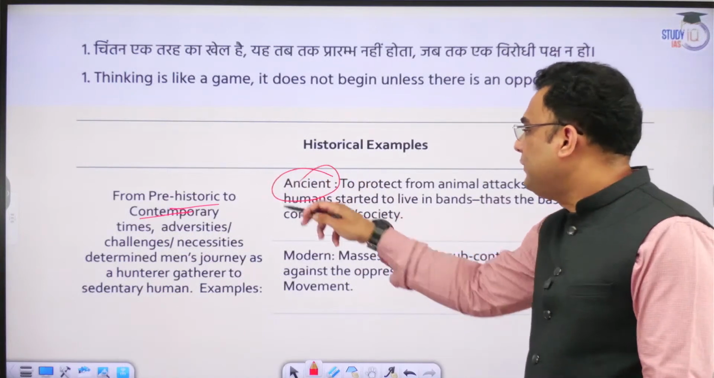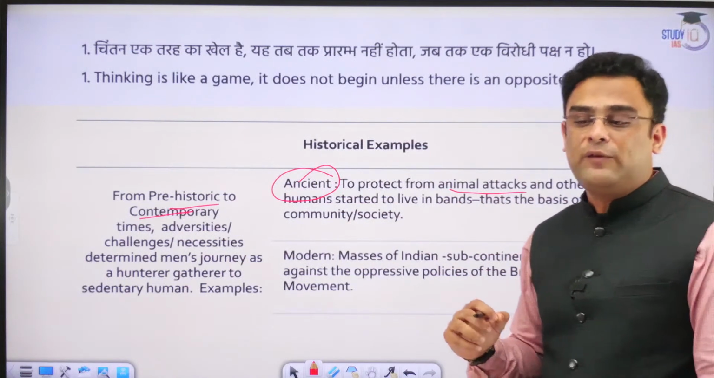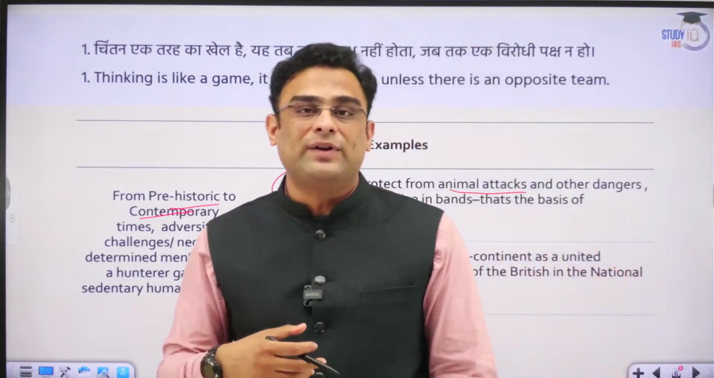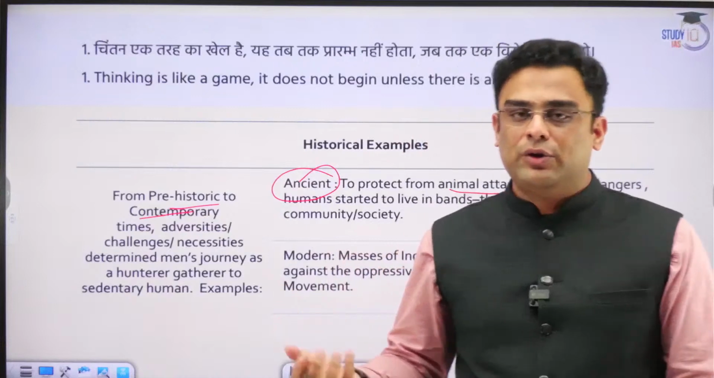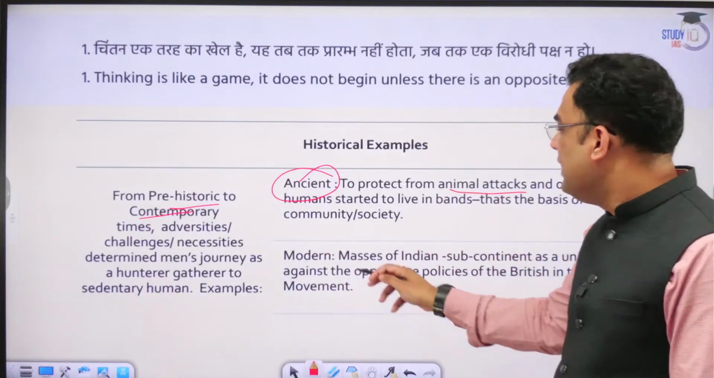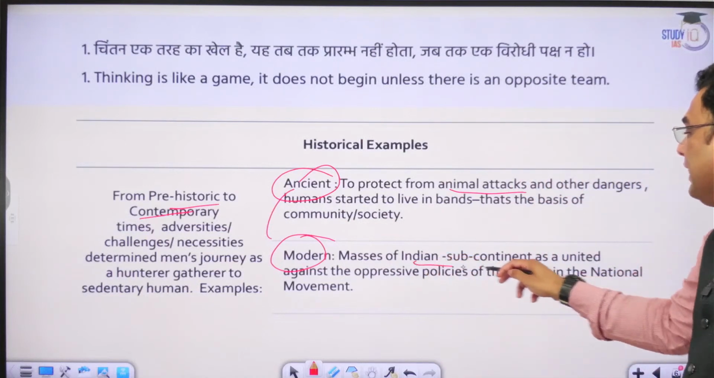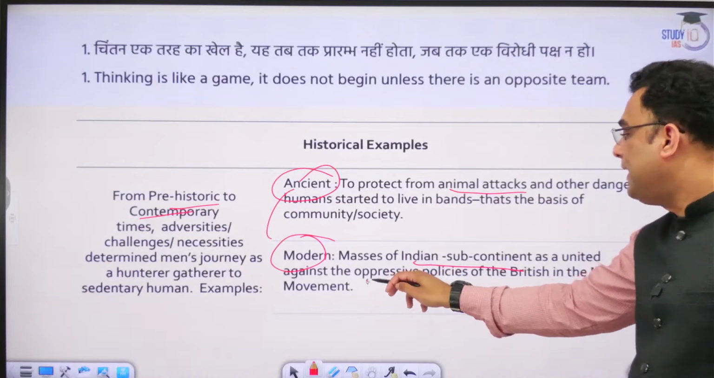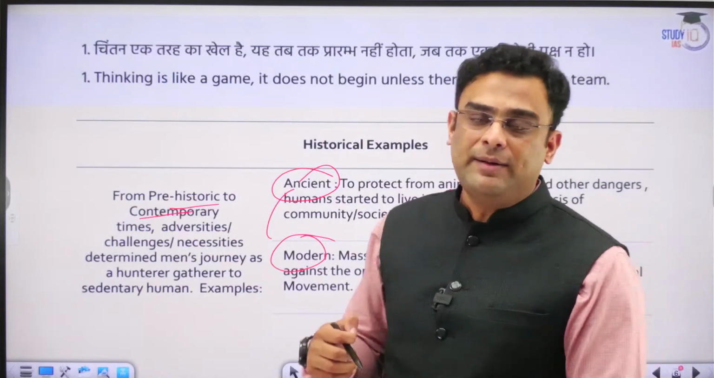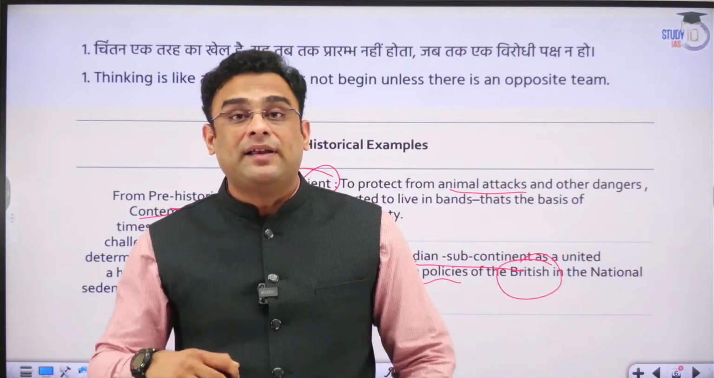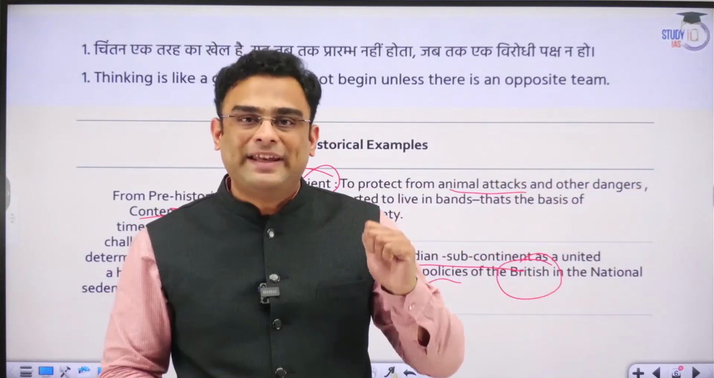So right from ancient times, we can give examples. To protect from animal attacks or other dangers that human beings or we as a society faced, we had to take several decisions. And these decisions then helped us to evolve as a human society as such. From ancient to modern times, in modern times we can give several examples. The Indian subcontinent had united against the oppressive policies of the British during the freedom struggle or the freedom movement. The freedom struggle required that we take on the opposition of British domination over India.